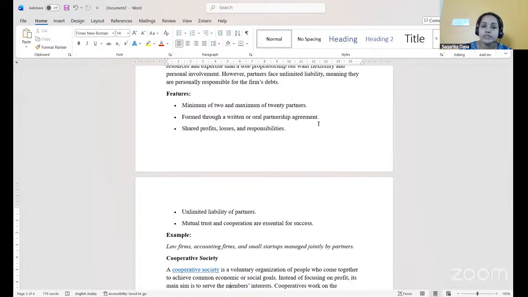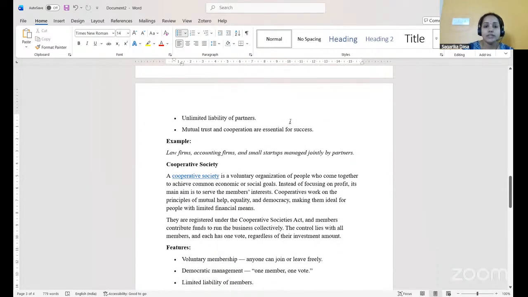They share profits, losses, as well as the responsibilities. There will be unlimited liability of the partners and mutual trust. The partnership firm mainly runs on mutual trust and cooperation, which are essential for the success of the business. Examples of partnership firms are law firms or accounting firms and small startups managed jointly by partners. The next type of business organization we have is cooperative societies.